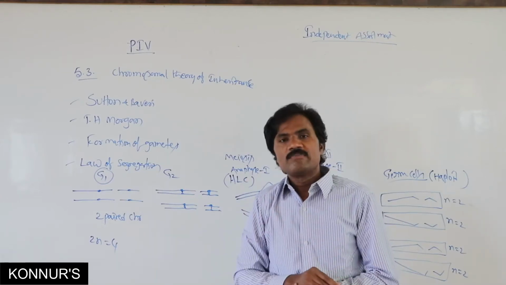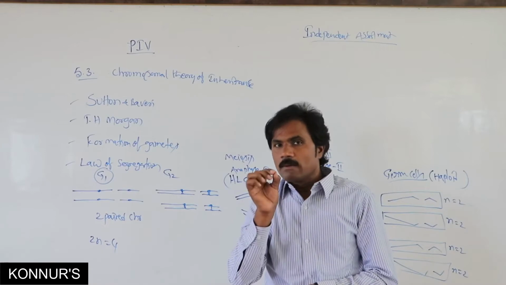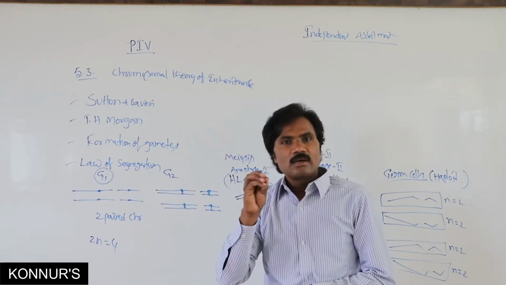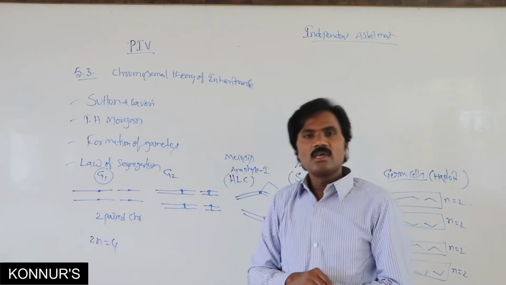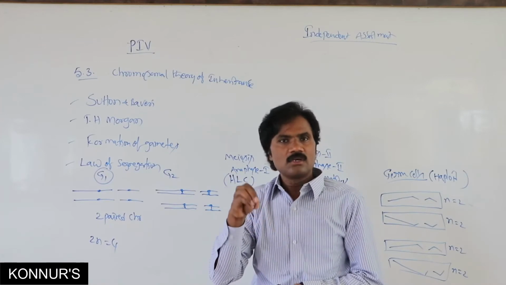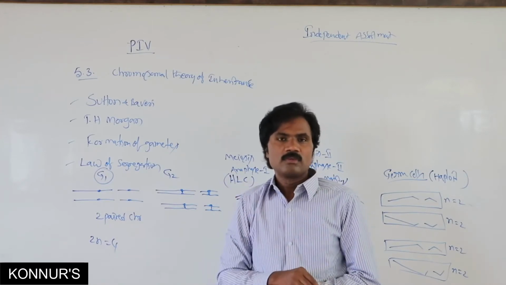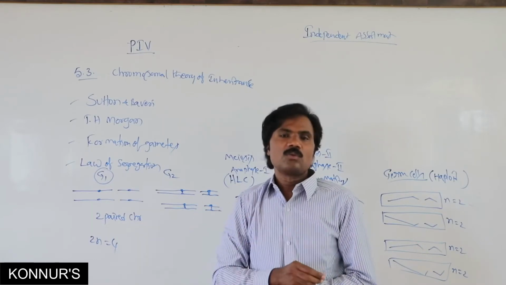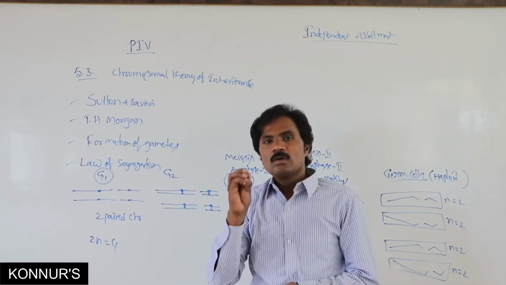Consider the shape of the seed and the color of the seed. The color of the seed genes are located on one chromosome, and for the shape of the seed, different homologous chromosomes are present. So,